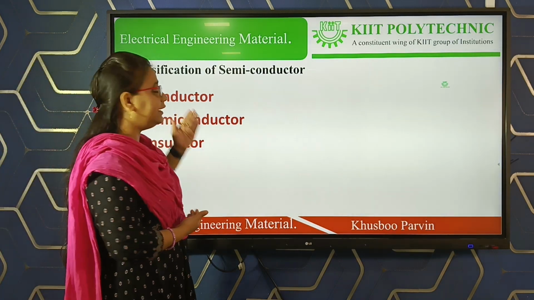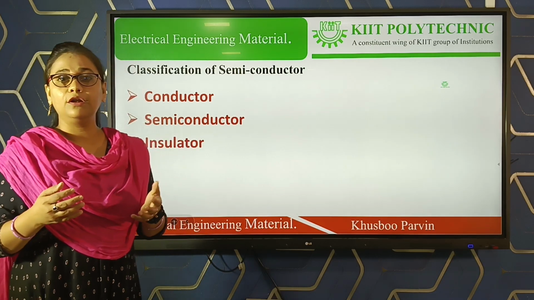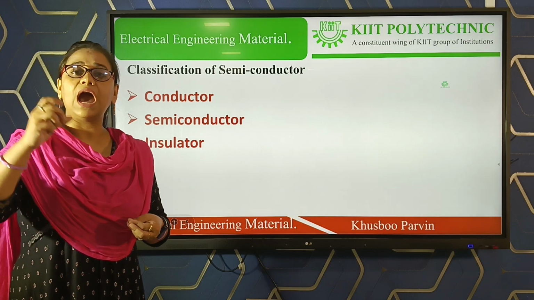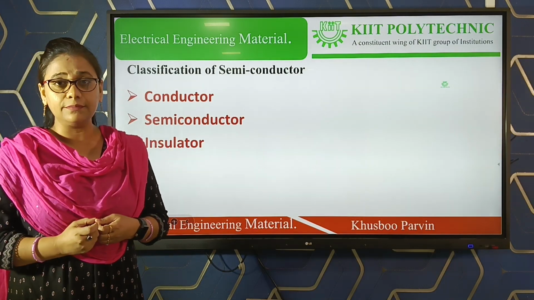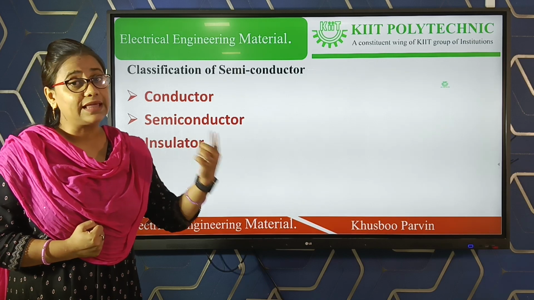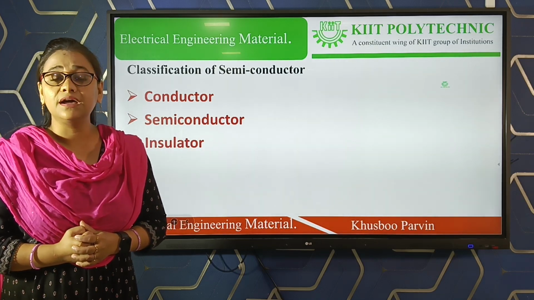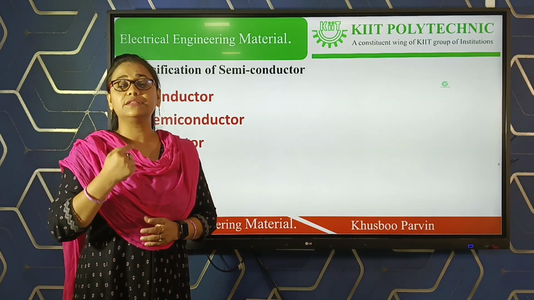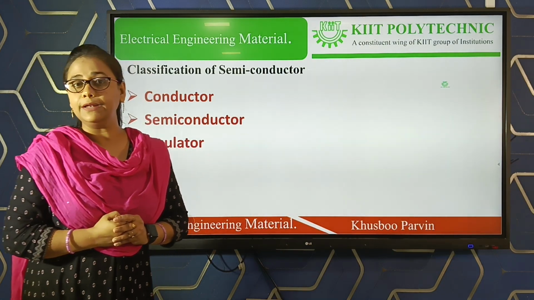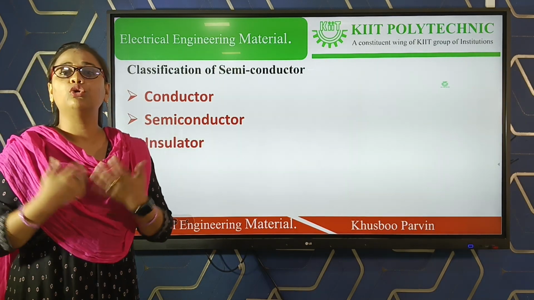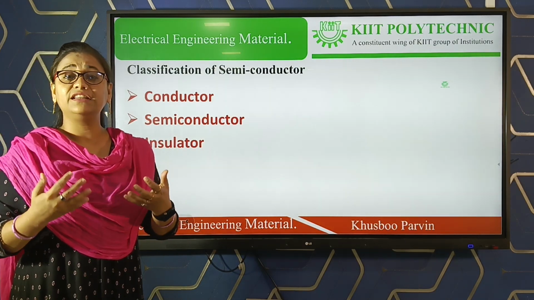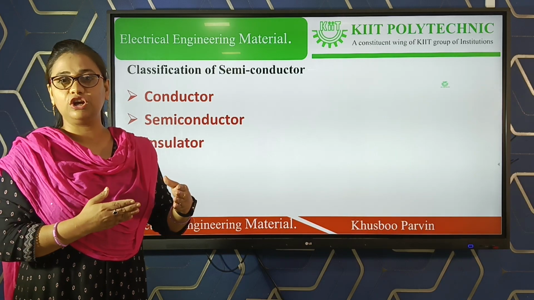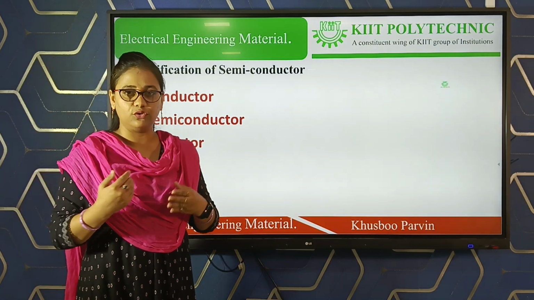In case of a conductor, a metal or material whose valence electrons in the outermost orbit of an atom is less than 4, that material is considered as a conductor. For example, copper, aluminium. These are examples of conducting material whose valence electrons is less than 4.